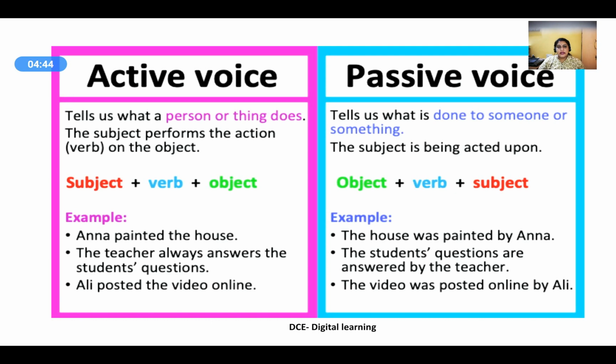Passive voice tells us what is done to someone or something. The subject is being acted upon. Here the formula changes slightly: object plus verb plus subject.